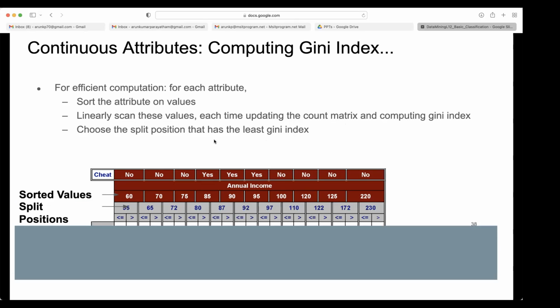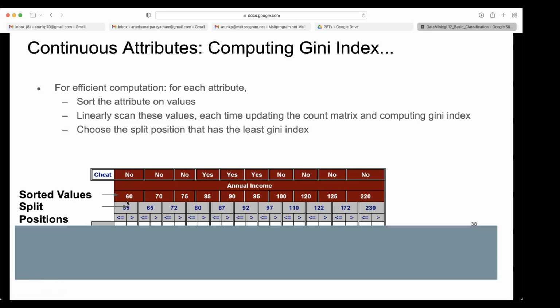So, okay. Then sorted values, split positions. Why are they putting 55, 65 like that? The middle value they are taking between this 60 and 70, the middle value is 65.